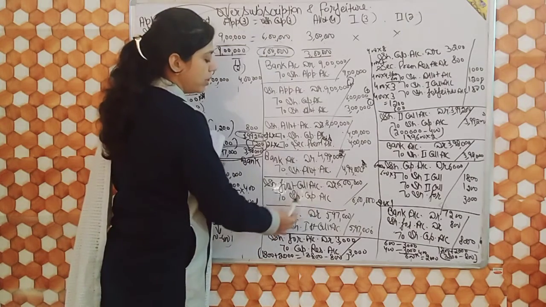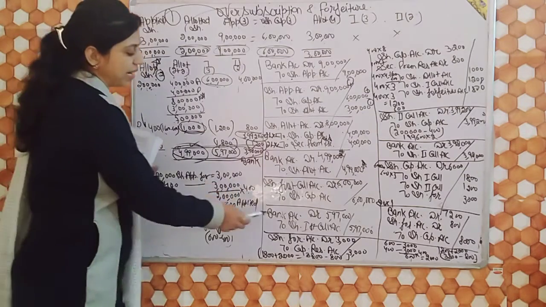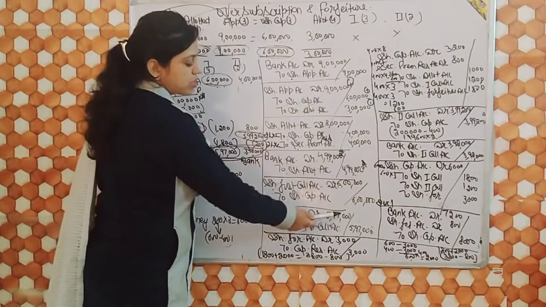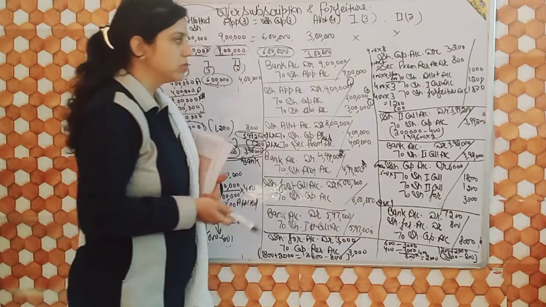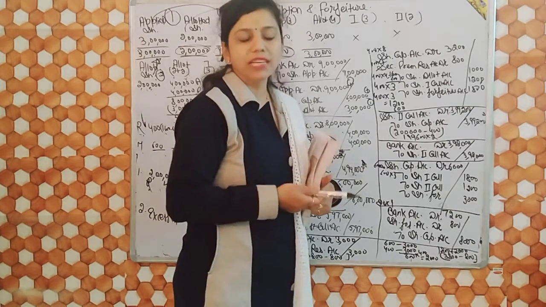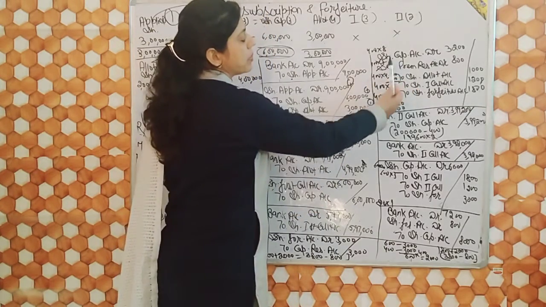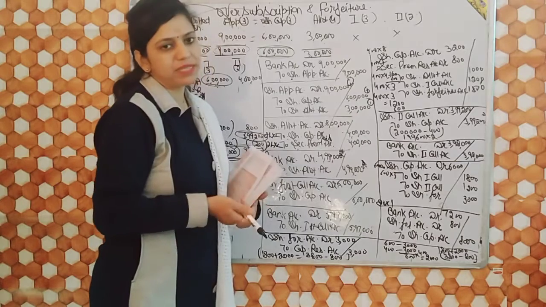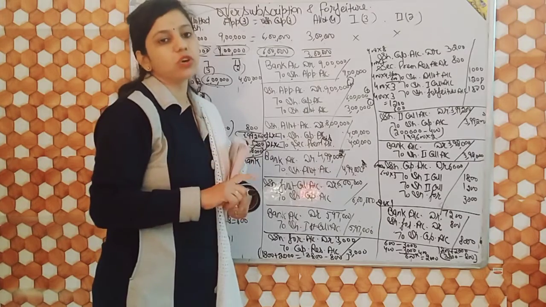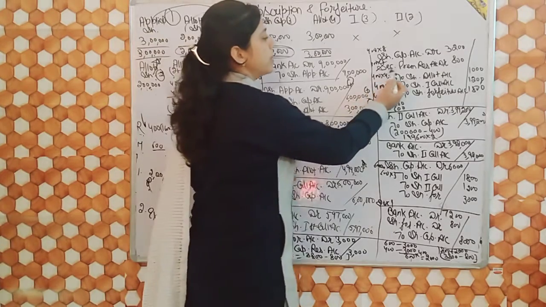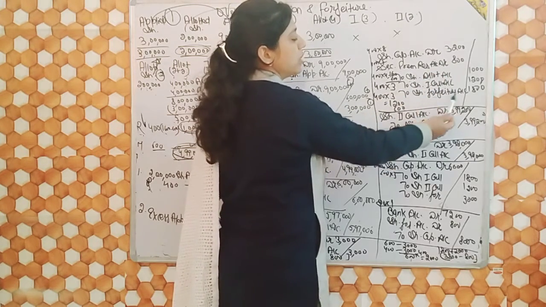So share first call account debit to share capital. Due amount is 6 lakh. And how much amount did you receive? 5 lakh 97,000. So bank account debit to share first call 5 lakh 97,000. After first call, you just forfeit his shares. So you have to make the entry of forfeiture. As you know, in the case of forfeiture, share capital should be debited. Because allotment is not received, that means definitely premium is not received. As I told you previously, if premium is not received, then it should be debited. So securities premium reserve account debit, to share allotment account, to share first call account, and to share forfeiture.